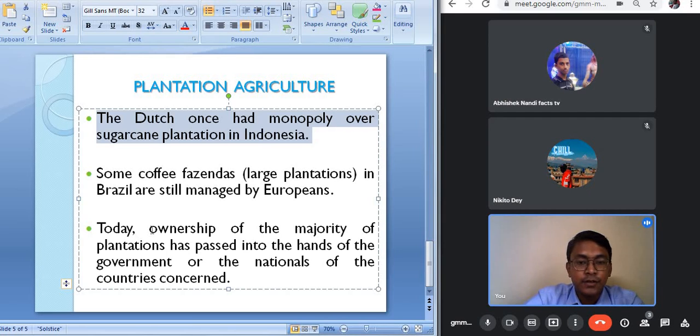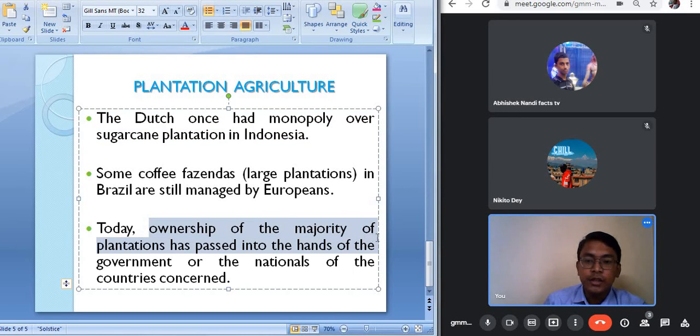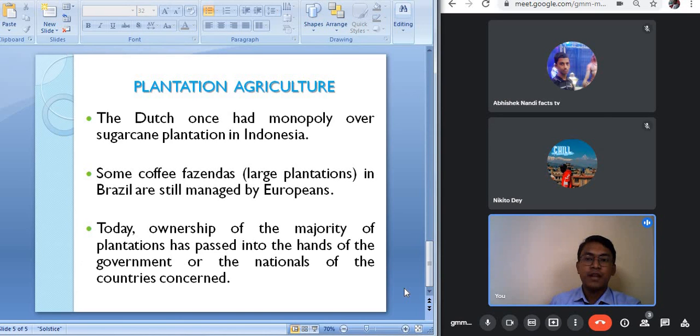In the case of our country, India, the tea gardens, though introduced by the British, are now mostly owned by private individuals. So today, the ownership of the majority of the plantations has passed into the hands of the government or the nationals of the countries concerned. Though in our country the tea plantation was introduced by the British, most of these tea plantations are now under the control of the government, or are being managed and owned by private individuals. So this is about plantation agriculture.